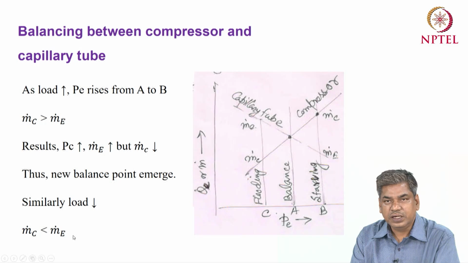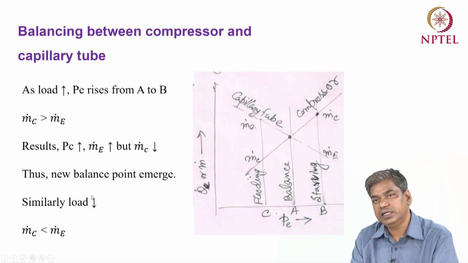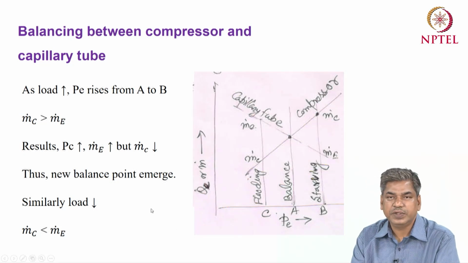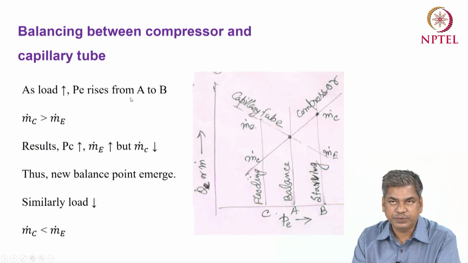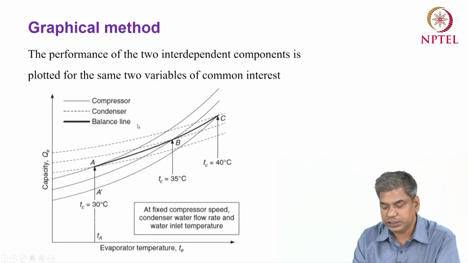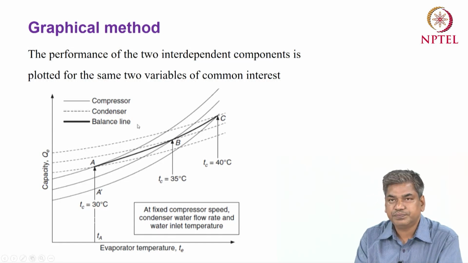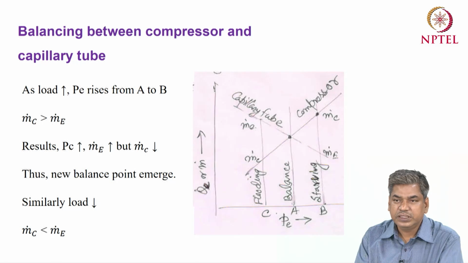Okay, so that means the expansion mass flow rate is more as compared to the compressor mass flow rate. So the extra mass will be stored in the evaporator, so the evaporator pressure will again increase, then we will get a new balance point for that condition. Okay, so for each load we can get a different balance point, and that is basically the condition for steady state operation.